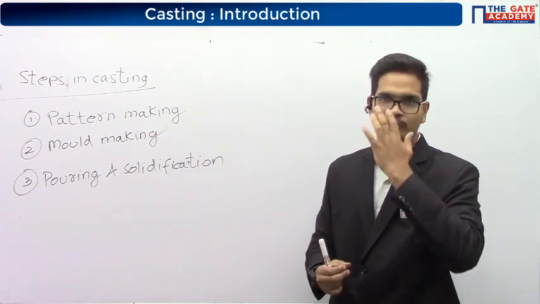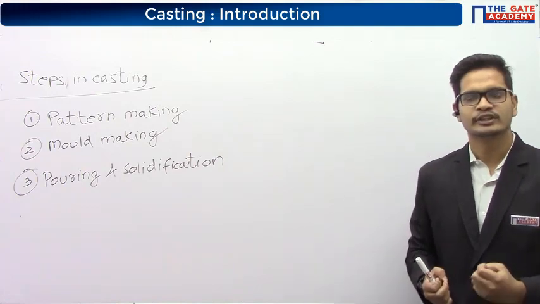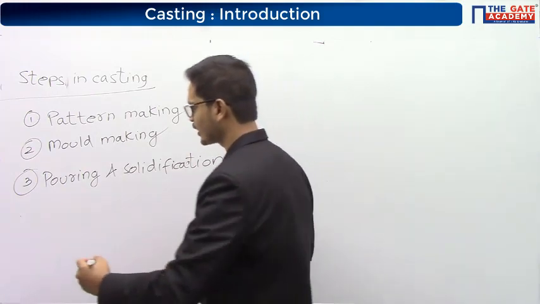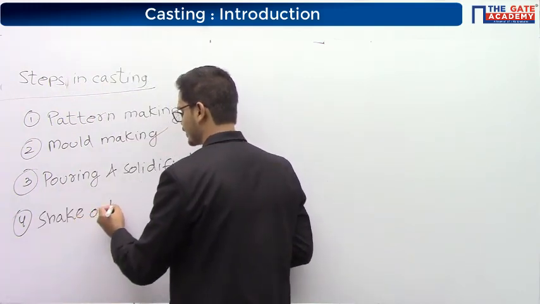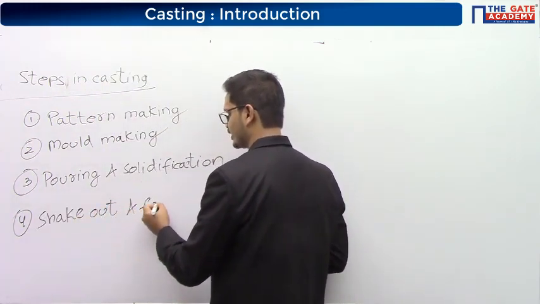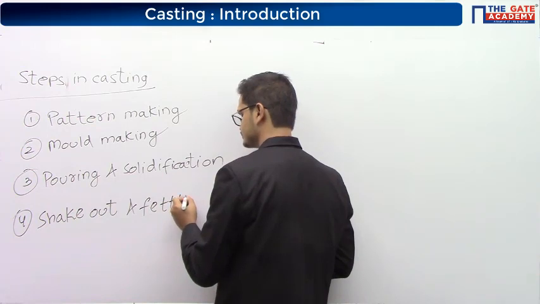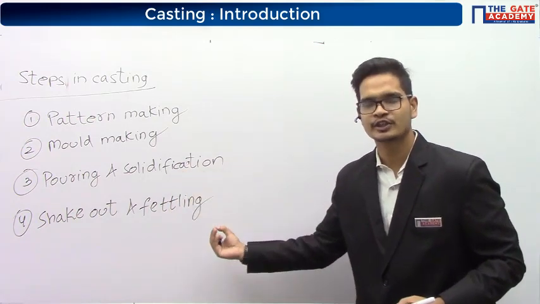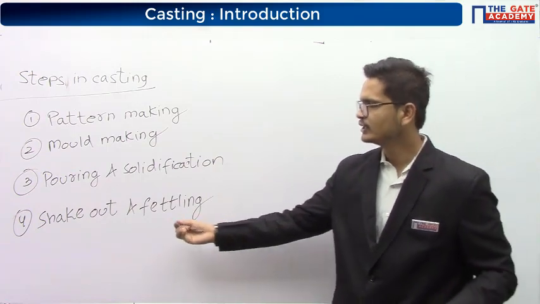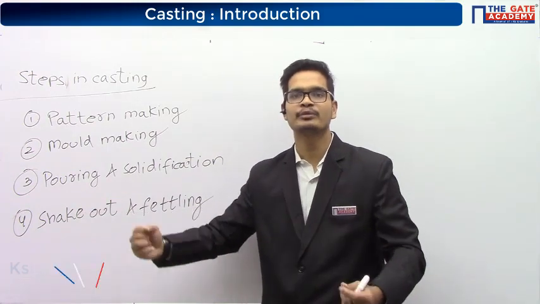Now you want to remove the solidified metal, that is the casting. Now you want to remove the casted component. So that is called as shakeout and fettling. See, once the casted component has solidified, we'll remove the casted component by breaking the mold.